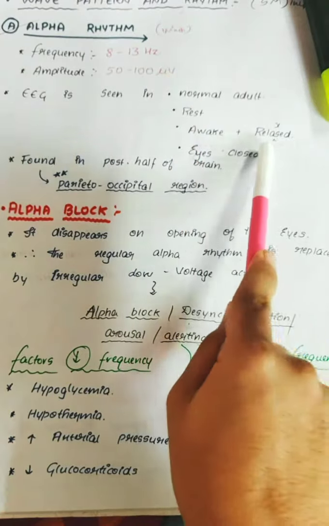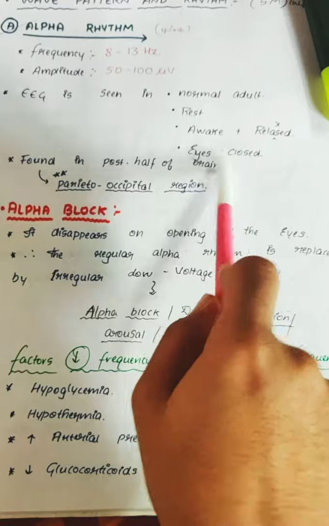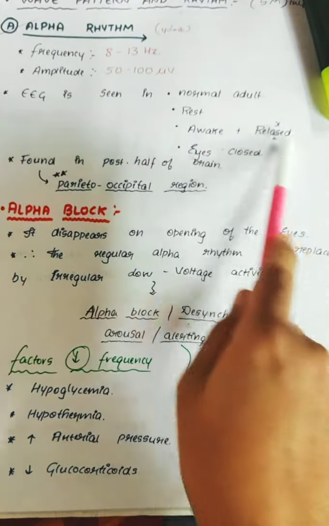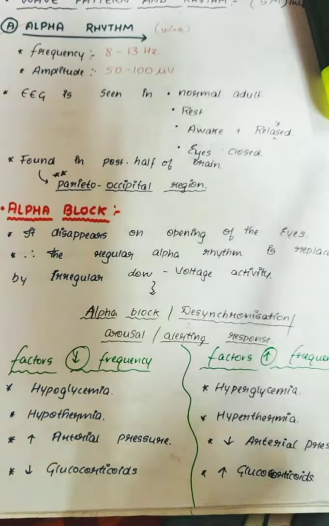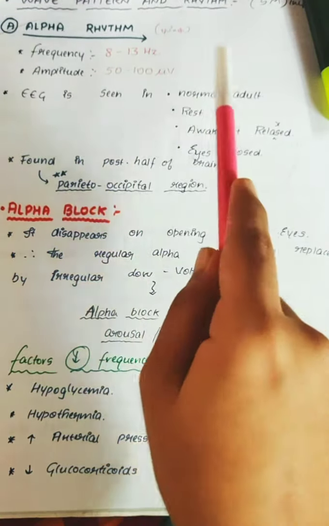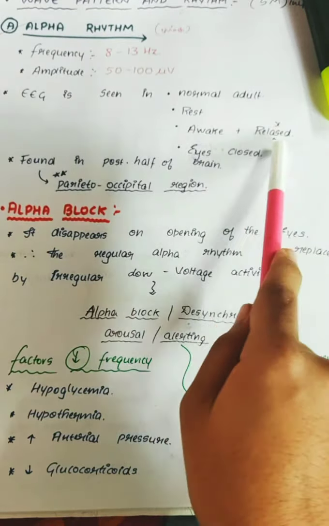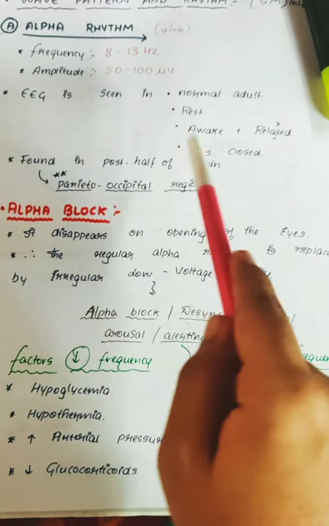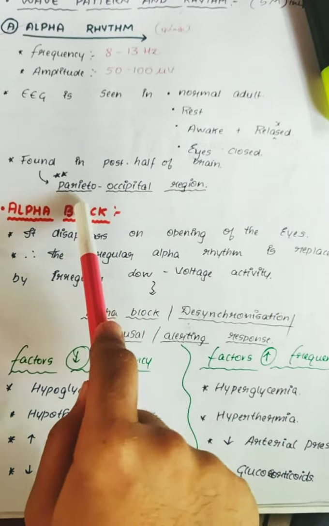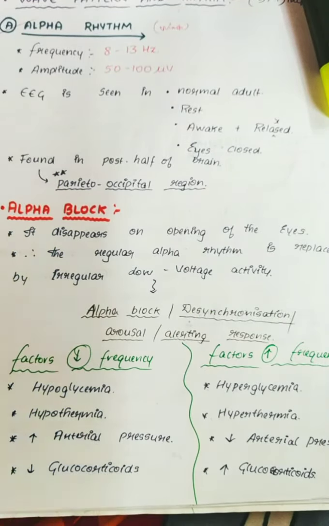Always remember the difference. In the alpha rhythm, the eyes are always closed, whereas in the beta rhythm, the eyes are always open. EEG is seen in normal adults who are at rest, awake, relaxed, and their eyes will be closed. They are found in the posterior half of the brain, mainly in the parieto-occipital region.